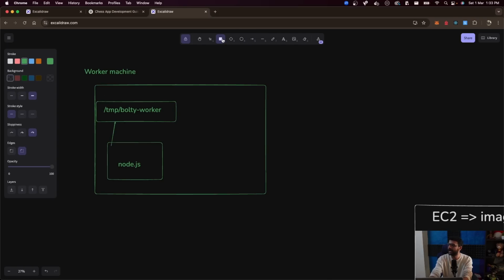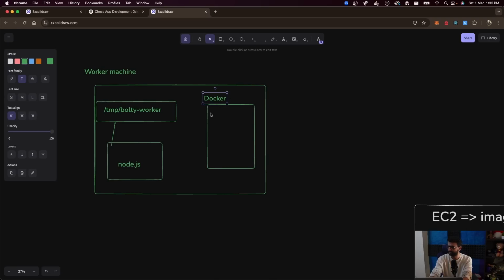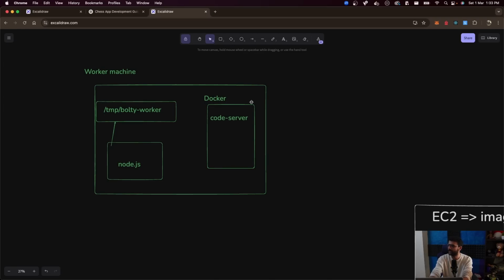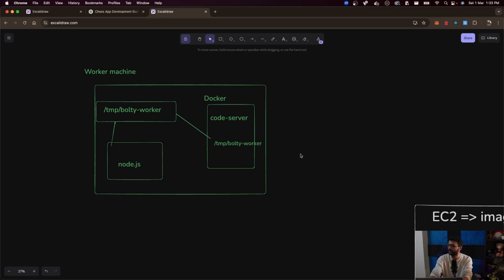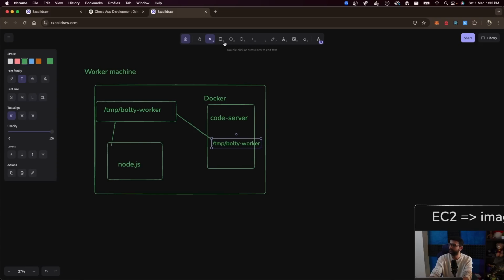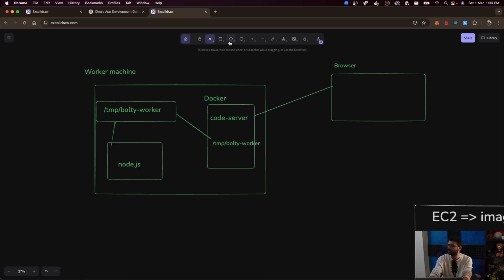And then inside a Docker container, I repeat, inside a Docker container, I run code server and I mount this /temp/bolty-worker folder to /temp/bolty-worker here, so that whatever changes the user makes from their browser, in the end, the user is connected to this Docker container through port 8080.